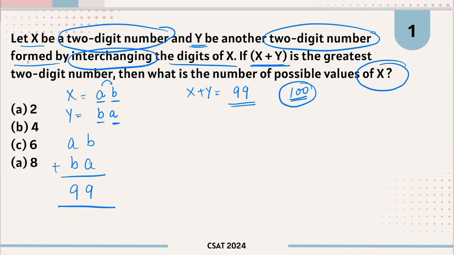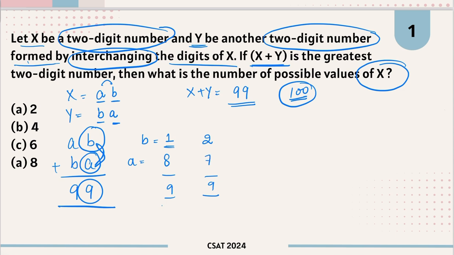So let's say the value of b is equal to 1. If you put b equal to 1, then what will be the value of a? b plus a should be equal to 9. This means if b is 1, a is 8. Similarly, if b is 2, a will be equal to 7.